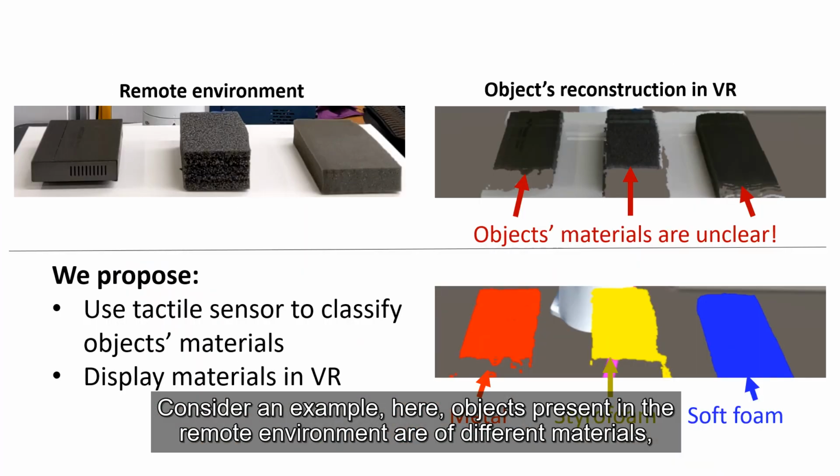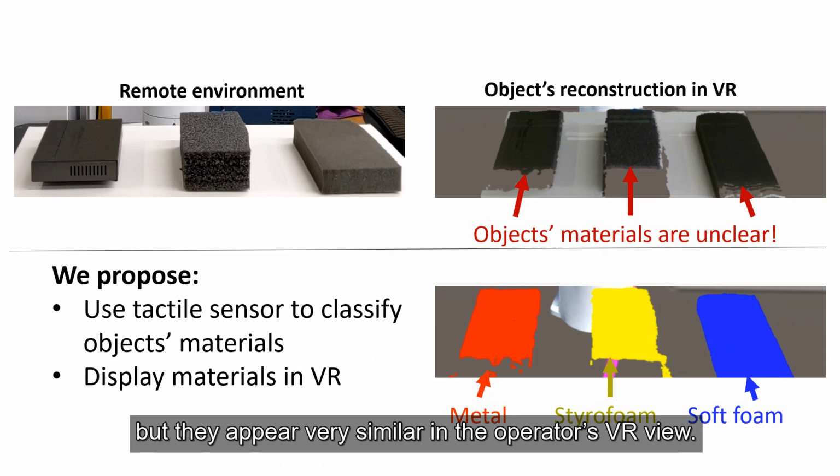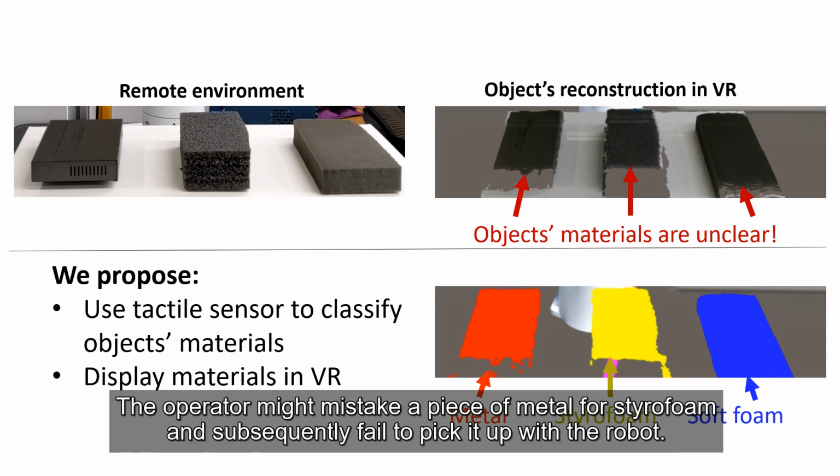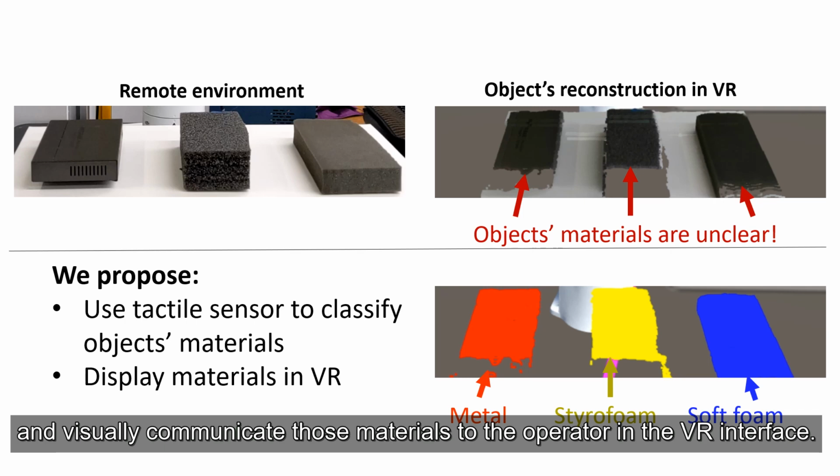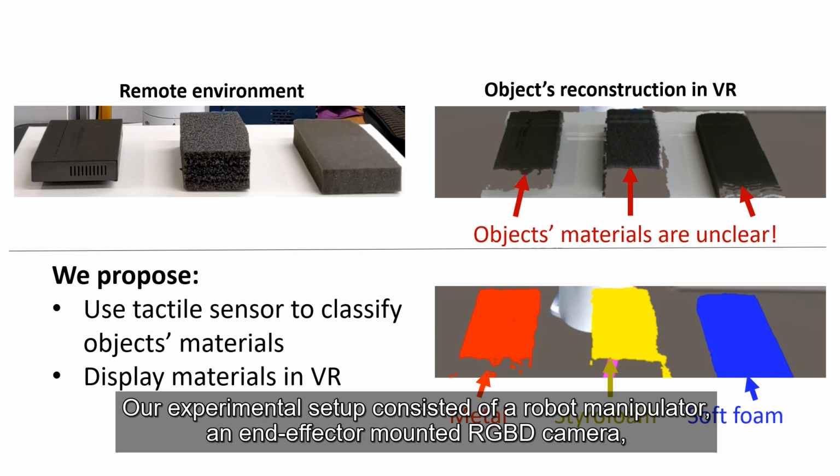Consider an example. Here, objects present in the remote environment are of different material, but they appear very similar in the operator's VR view. The operator might mistake a piece of metal for styrofoam, and subsequently fail to pick it up with the robot. We suggest using tactile sensing and classification to identify objects' materials and visually communicate those materials to the operator in the VR interface.